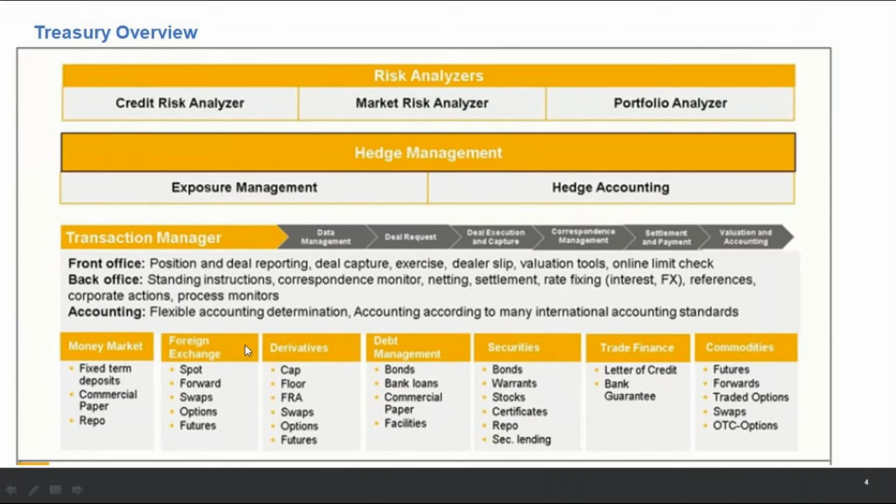If you see my screen, the transaction manager is one of the most important modules of TRM. We will have a slide just based on transaction manager and how treasury works: front office, back office, accounting, or in different organizations we term it front office, middle office, back office, and the various types of instruments that are created. It could be money market, over the counter, or exchange traded instruments, it could be derivatives, it could be securities, based on the needs, how these instruments are created and how it is decided when to create these instruments.